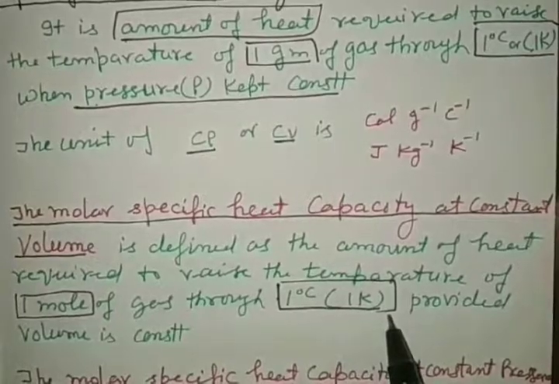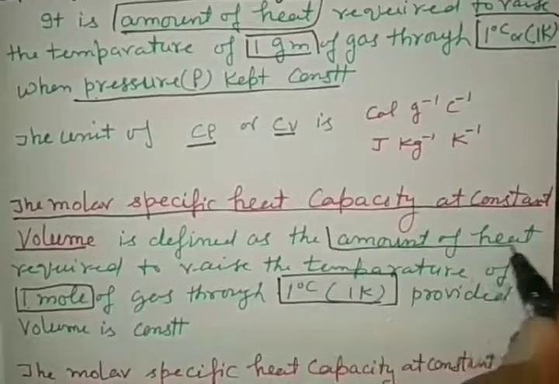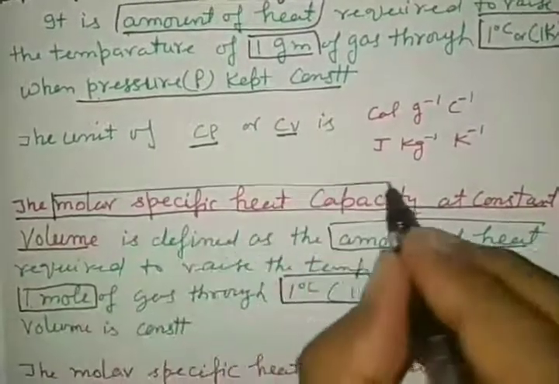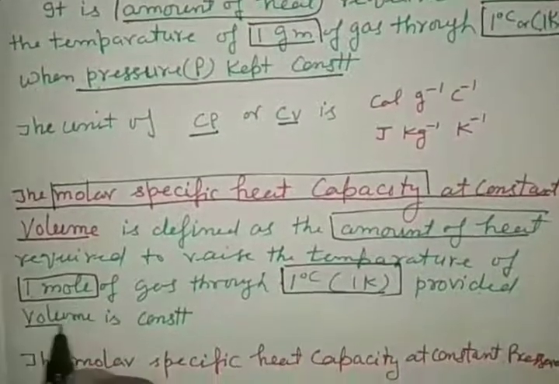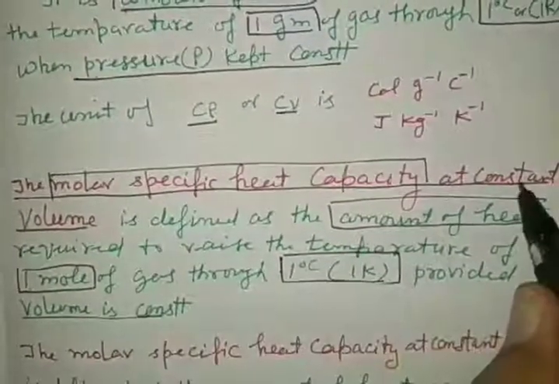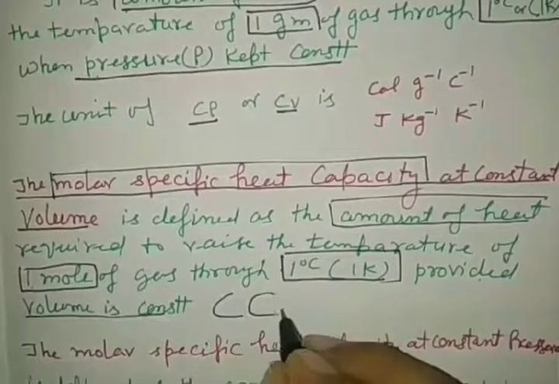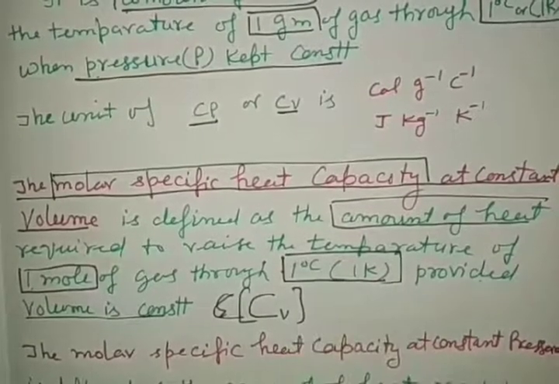Then the amount of heat required is known as molar specific heat capacity, provided that volume is constant. It is represented by capital Cv.